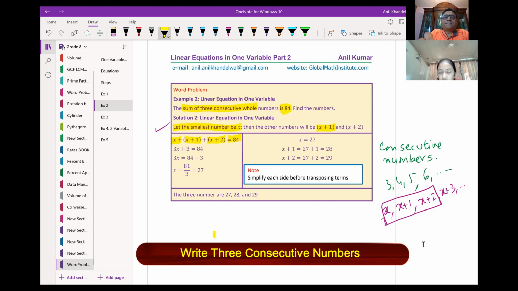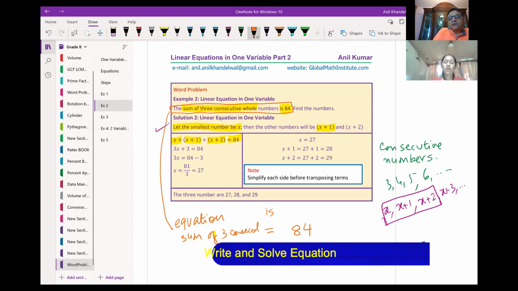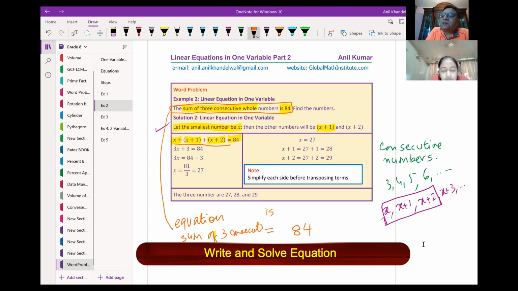No, I didn't understand how to get 84. Because the statement is the sum of three consecutive numbers is 84. This is a statement, right? So from the statement, write down the equation. Is becomes equal to, and 84. And on the other side, it is the sum of consecutive numbers. So consecutive numbers are these, correct? Add them. Sum means to add them. So add them to get 84.